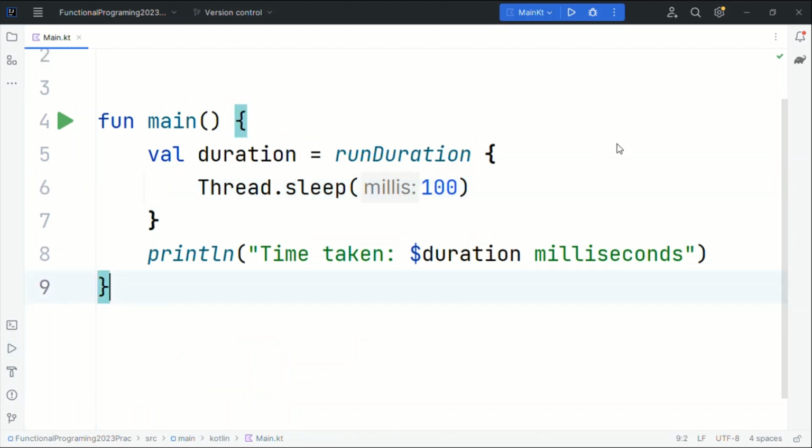The use of higher order functions can lead to more concise and readable code by encapsulating complex functionality and making it reusable and composable. Higher order functions are an important concept in functional programming and are supported in Kotlin. They can be used to write more concise and readable code, and the runDuration function is a great example of how they can be used in practice.